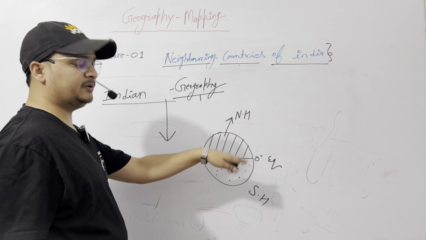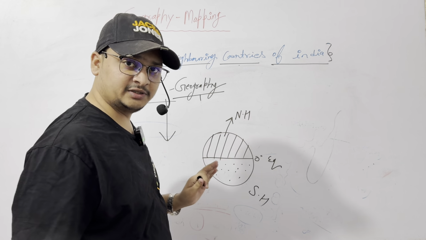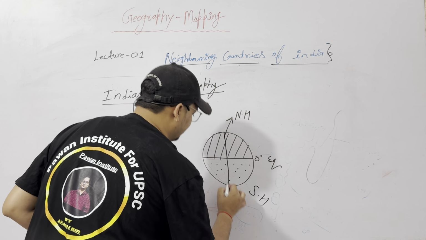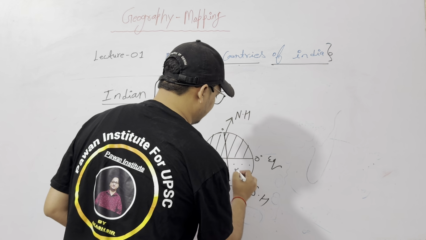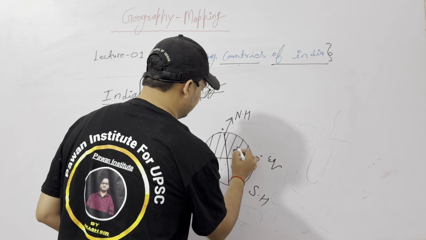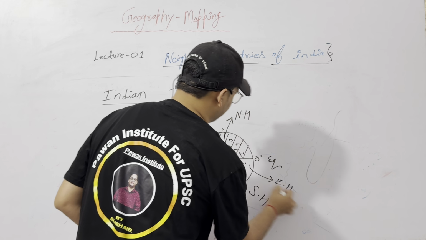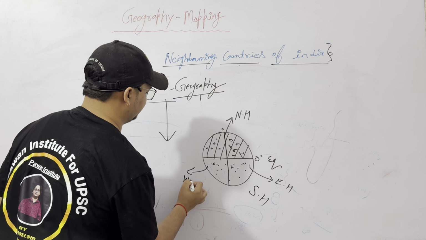Another 0 degree line, the prime meridian, divides earth into two parts: this is the eastern hemisphere and this is the western hemisphere. This is a basic thing.